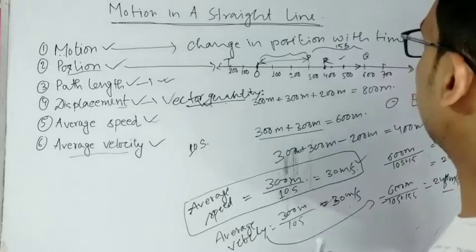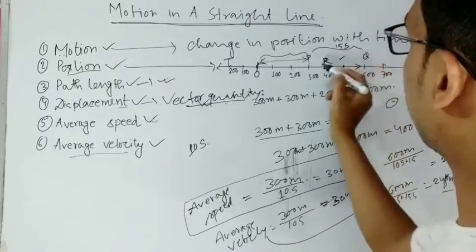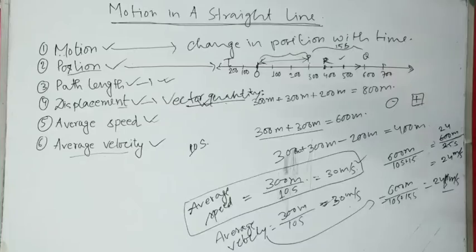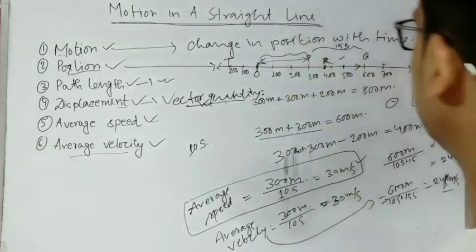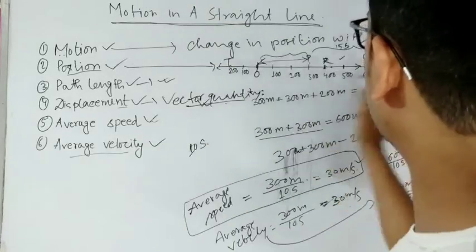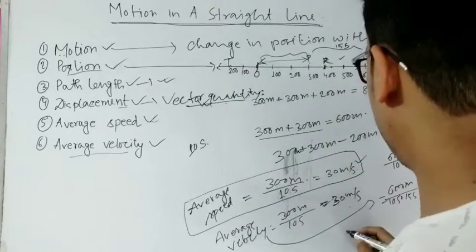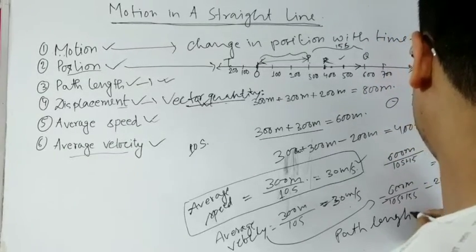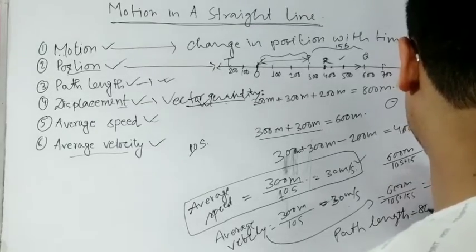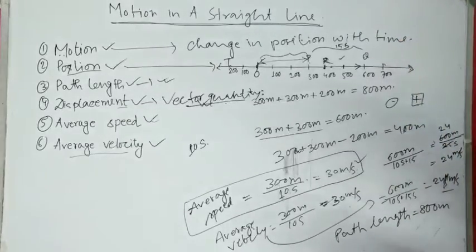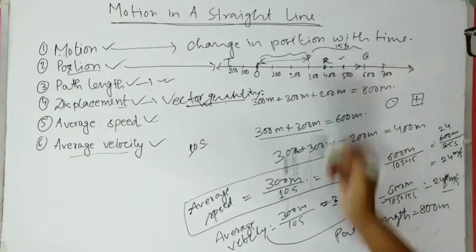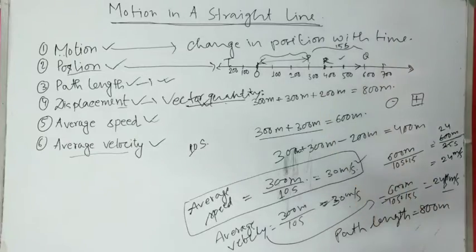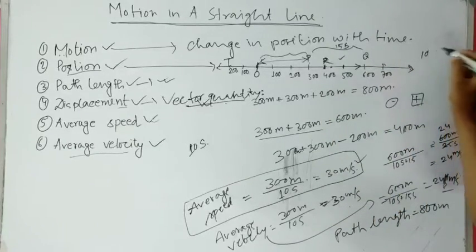Now when the particle moved from this point to that point, and then again back, the displacement becomes only this much, but the path length becomes how much? 600 plus 200 back. So the path length in that case becomes 800 meter, and let us say it took 10 seconds to come back from Q to R, 10 seconds again.